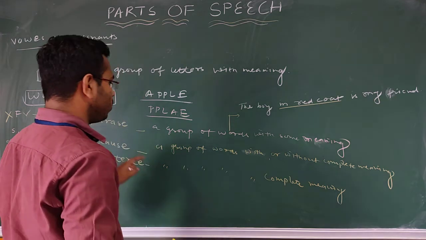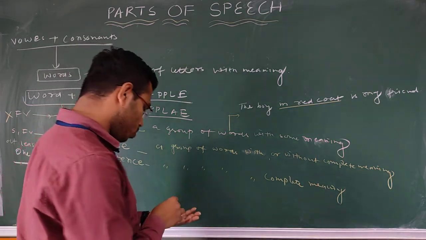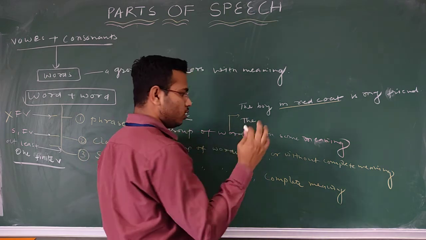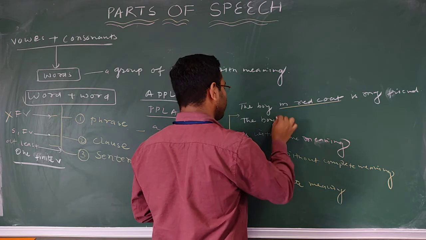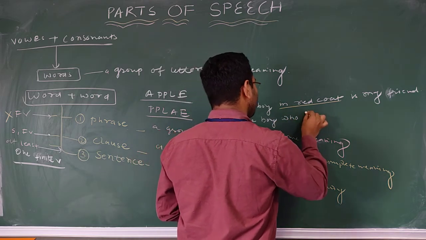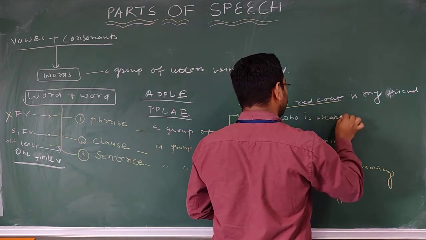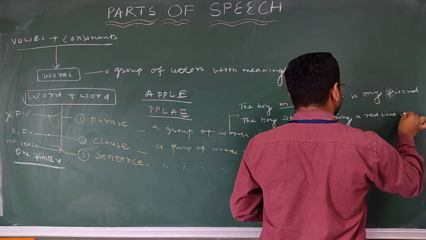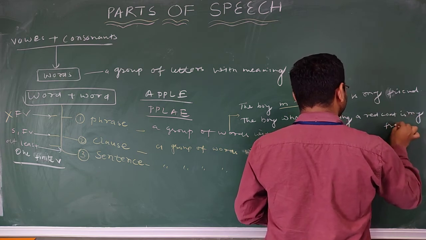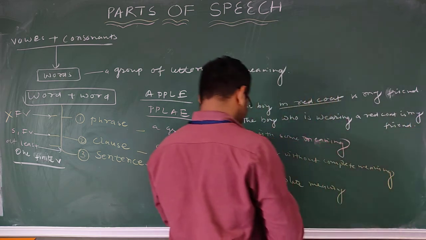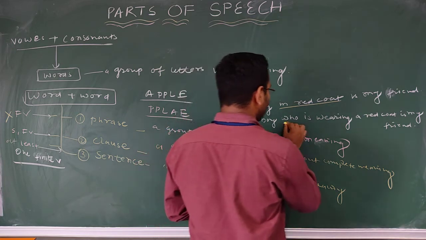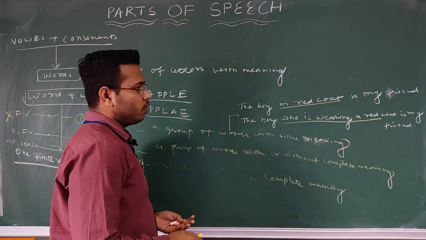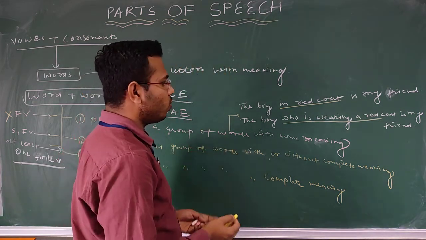Number two, we have clause, a group of words with or without complete meaning. So we can make it in the same way, but we'll differentiate a little bit. The boy who is wearing a red coat is my friend. So now if I underline who is wearing a red coat, the meaning is ultimately the same, but what is the difference?